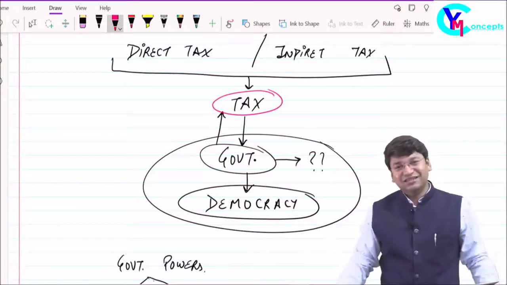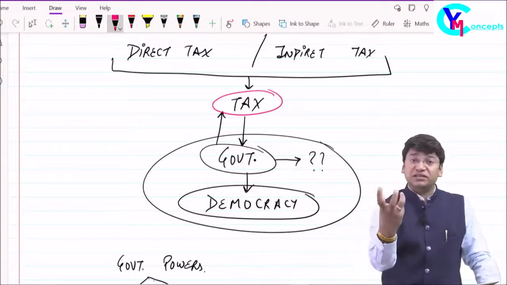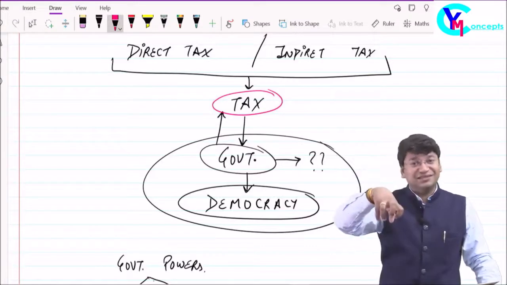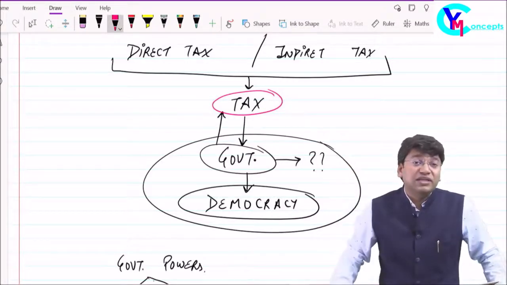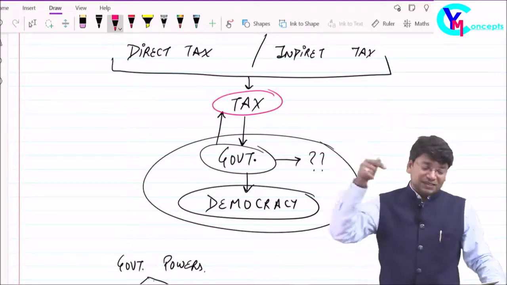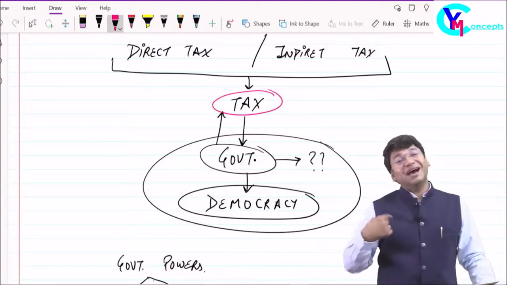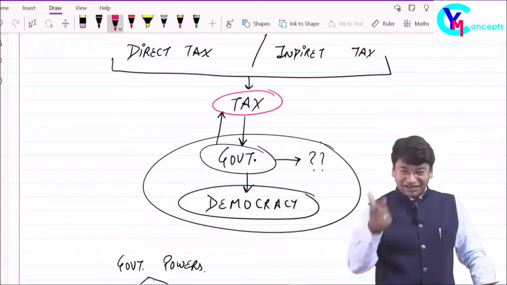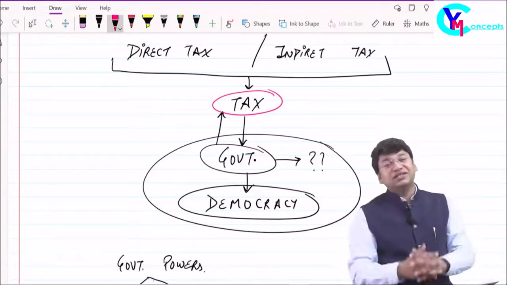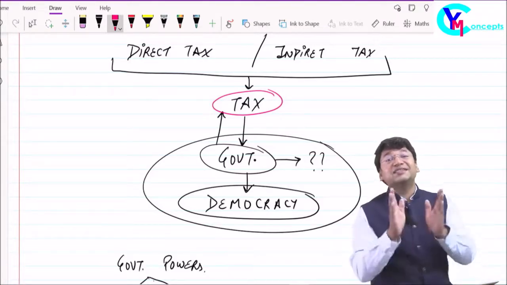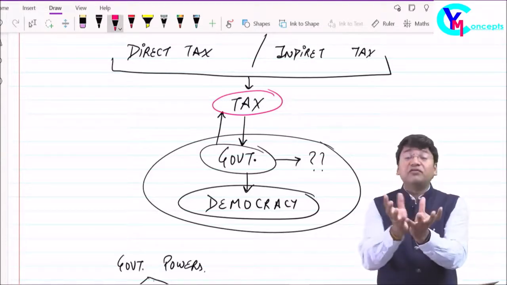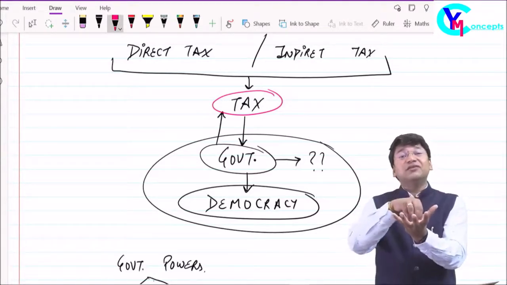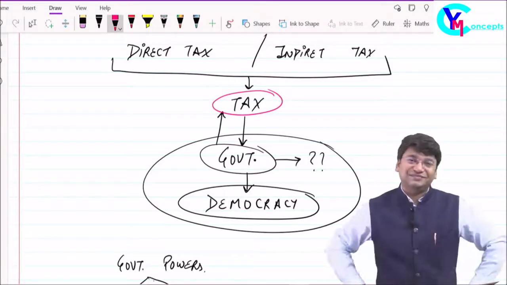Yes, for development of infrastructure, for administration of the country, for security, etc. All these expenses are met from these taxes which are paid by ourselves. Clear? Done, friends. So taxes are a kind of mutual fund which we collect from ourselves for our common development.